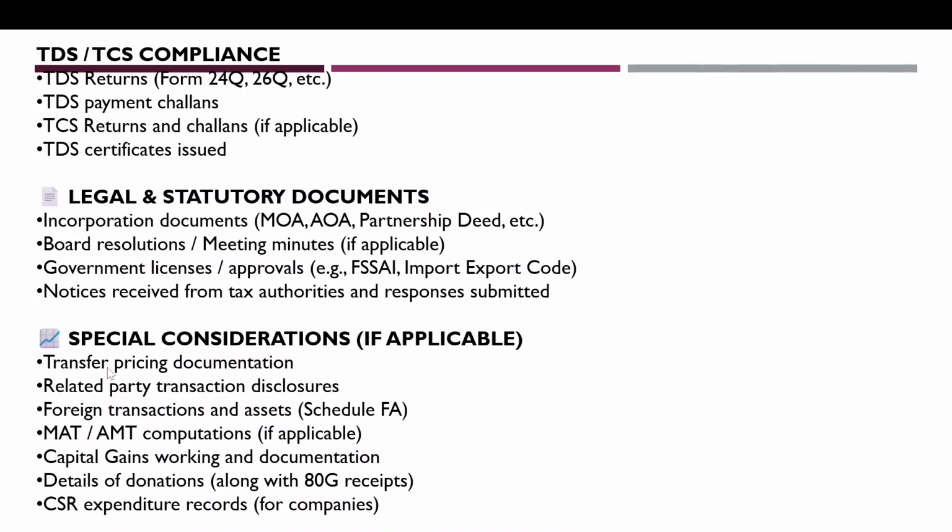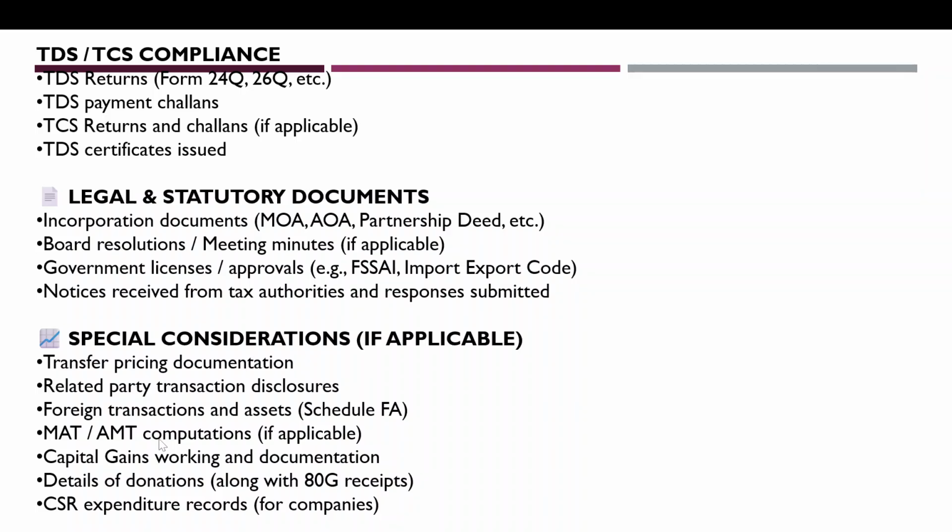Further, regarding the transfer pricing documentation, related party transaction disclosures, foreign transactions and assets. So if we are having foreign transactions or foreign assets, we should disclose that in our ITR, income tax returns, as well as the tax audit report.